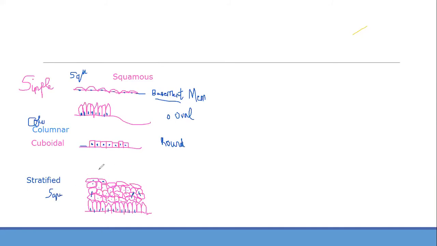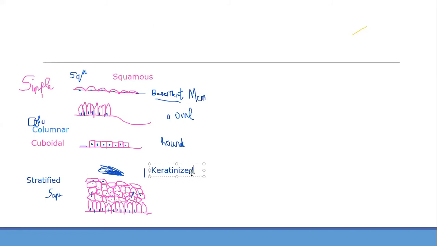Now if we have a layer on top, the name of this layer is called the keratinized layer. Then the name will be keratinized squamous stratified layer. Is it clear?